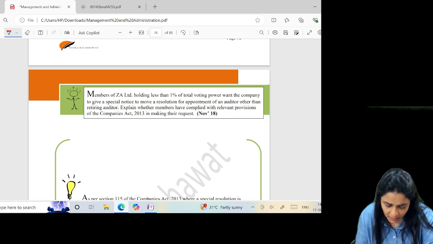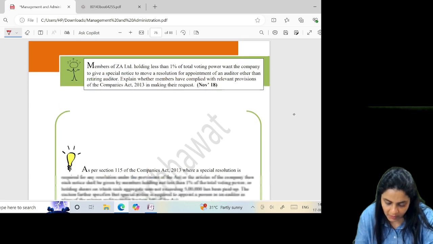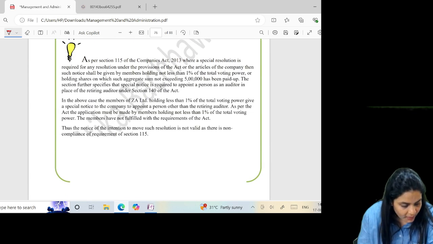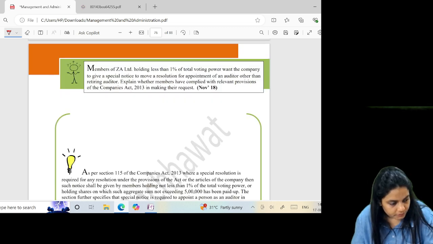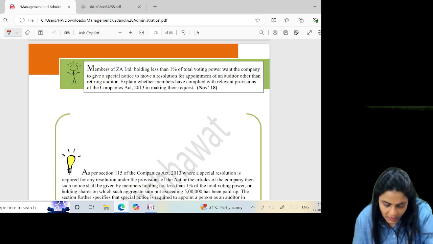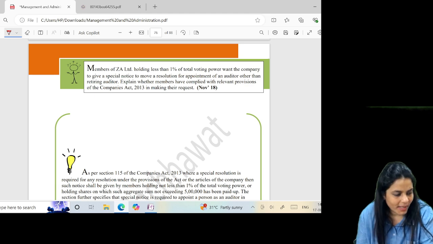Members of ZA Limited holding less than 1% of total voting power want the company to give a special notice to move a resolution for appointment of an auditor. This is again a direct question. I'm not going into this question.